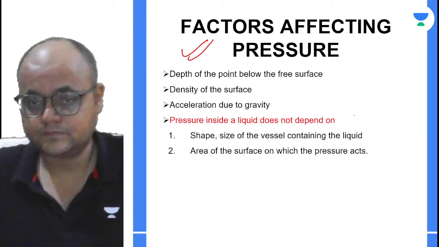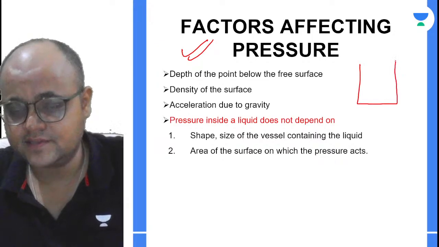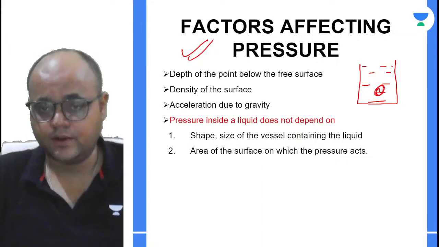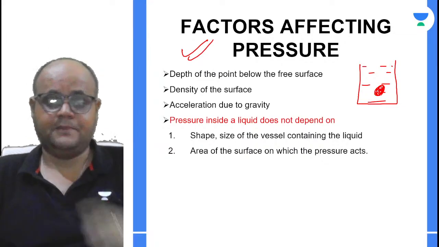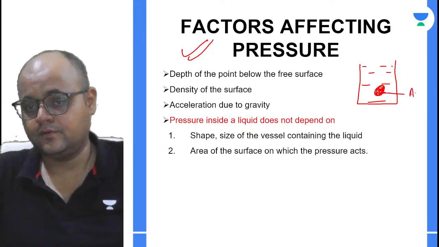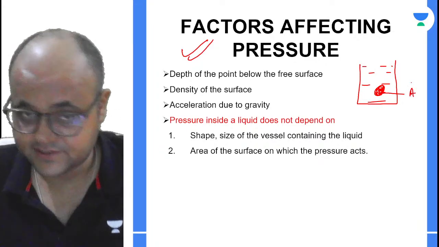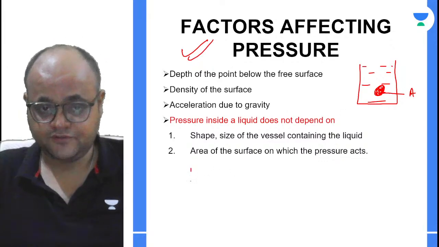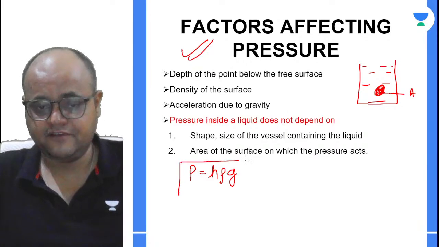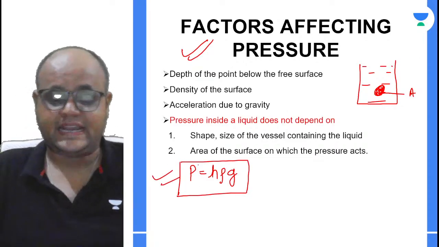First of all, let us assume that a body is inside a liquid, rather fluid. ठीक है ना? This is my body. Now the pressure acting at this particular point, let this point be A, depends on certain parameters, right? Let me first tell you the formula. Pressure is equal to H rho G. This is the formula. We have derived this formula in the previous YT session.